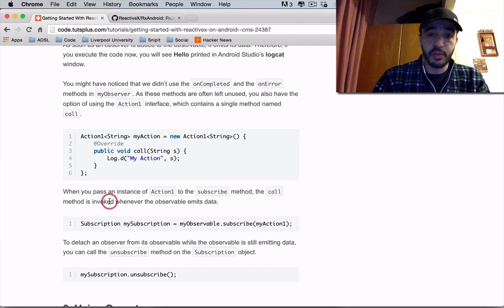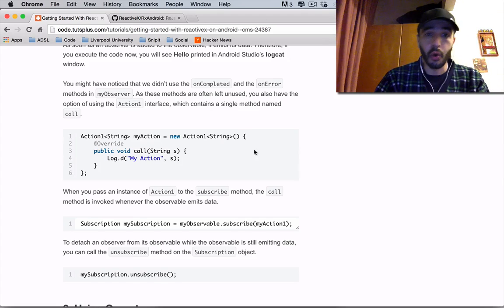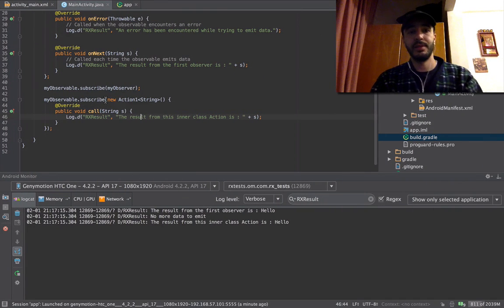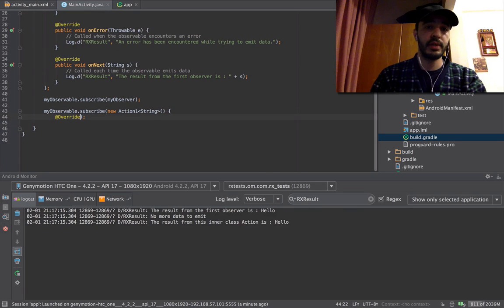When you pass an instance of action1 to the subscribe method, the call method is invoked whenever the observable emits data. Subscription my subscription is equal to my observable dot subscribe to my action1. Or you can do it like this. Let's do it the other way. We're just gonna do this.